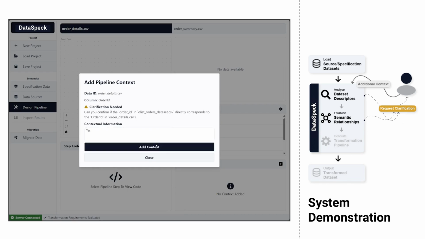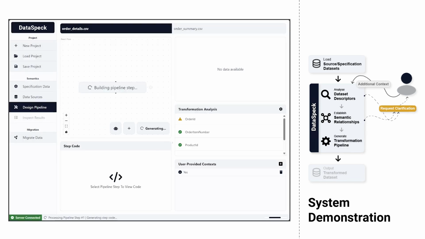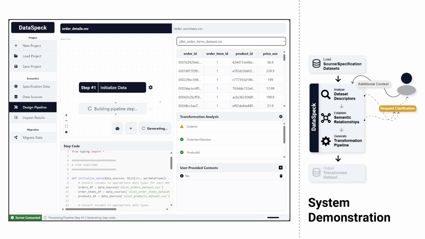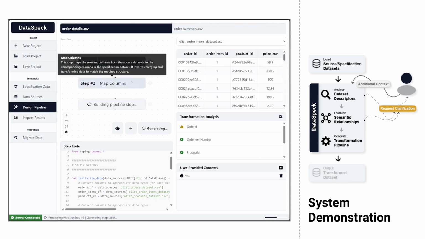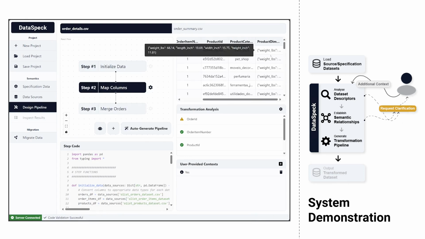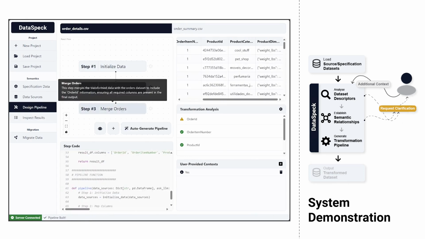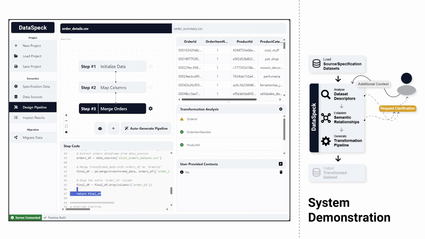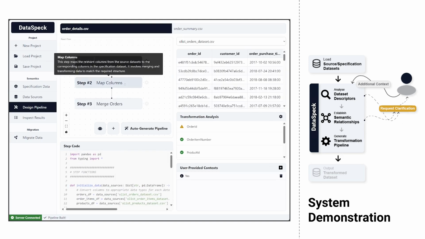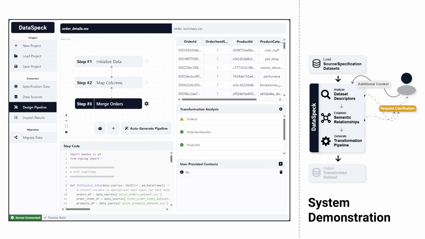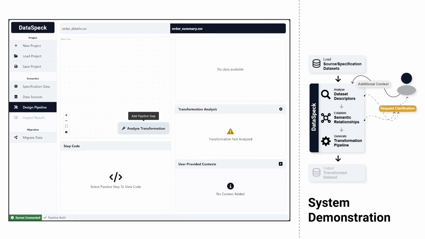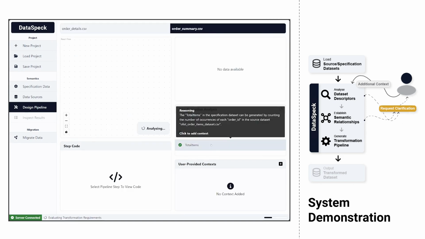Once the clarification is provided, our system begins to autonomously generate the conversion pipeline in a step-by-step order and displays the description, code, and output of each intermediate step. Our system stops generating the pipeline once the particular specification dataset is recreated using the new data source. The steps are repeated for the second specification dataset.